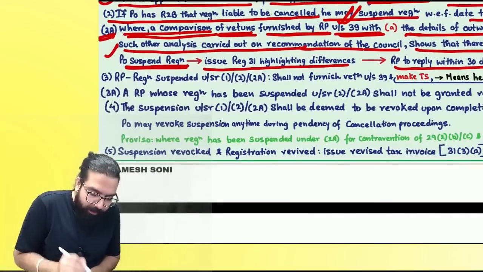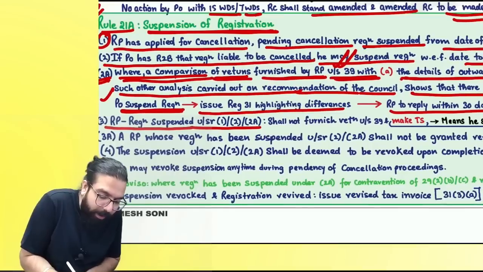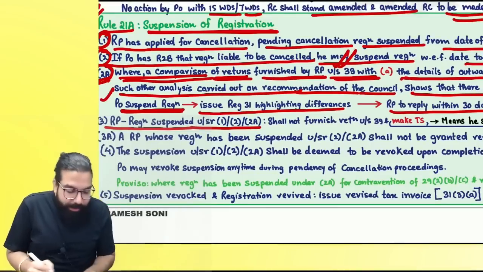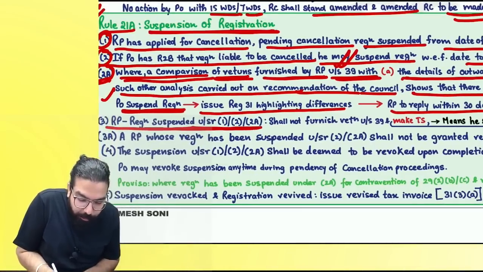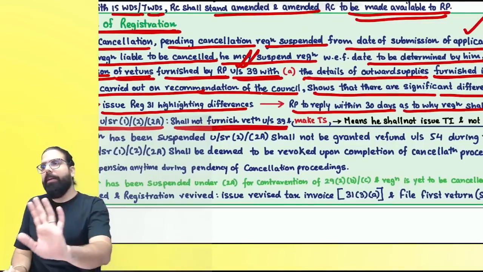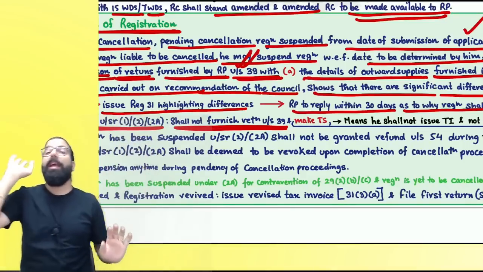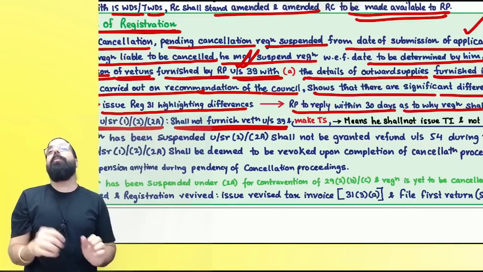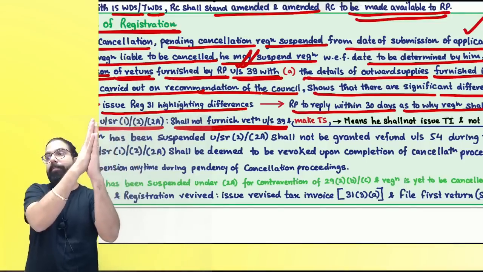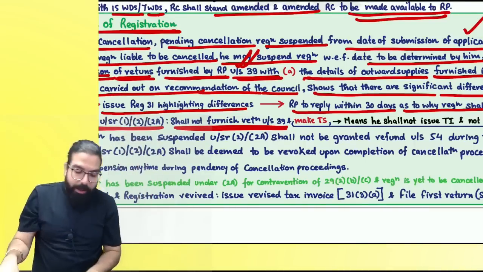The next one is, sir, registration suspended under 1, 2 or 2A. 1 means you applied. 2 means the officer suspended. 2A means automatic suspension. Are we clear, everyone? Then they are telling registration suspended under 1, 2 or 2A. Now you shall not go ahead and file any return. You are not required to file any return. Plus, during the period of suspension, don't make any taxable supply. What do you mean by don't make any taxable supply? Don't charge any tax when your registration is suspended. Are we clear, everyone? That's what they're telling.